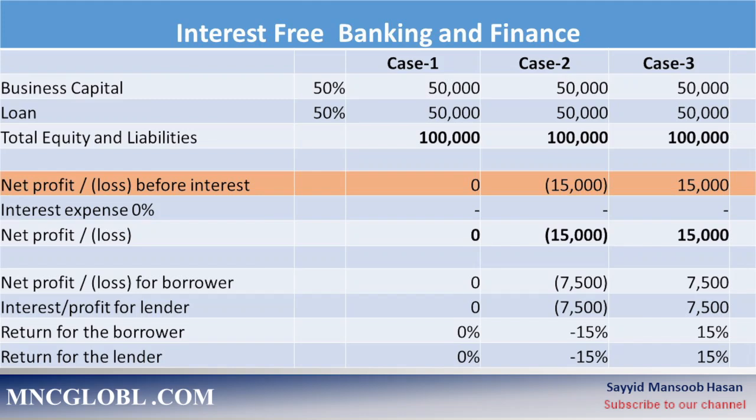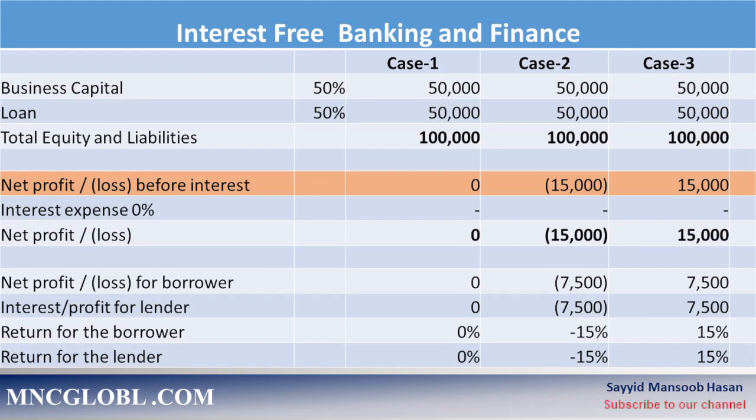The loss is shared equally since the ratio is 50-50. So the amount is shared as 7,500 to both, and the ratio of loss to both is 15%. In case 3, the gain 15,000 is also equally shared, the amount 7,500 to both, and the gain for both the lender and the borrower is 15%.